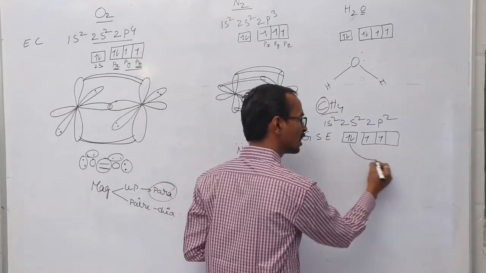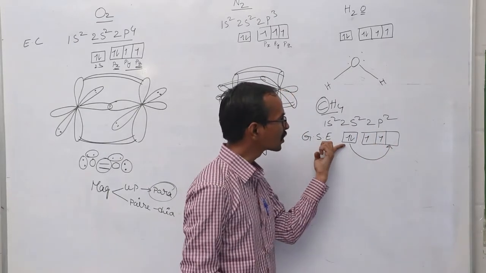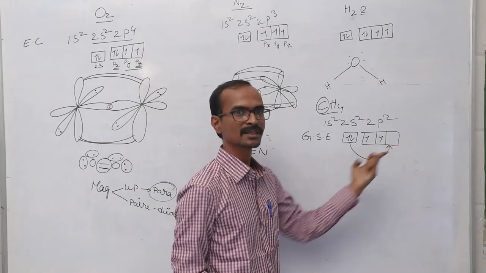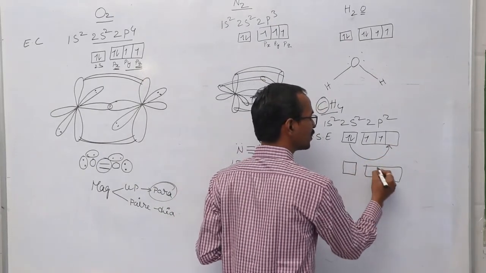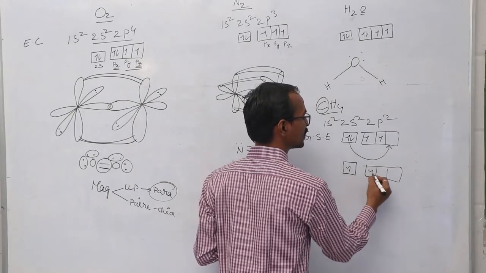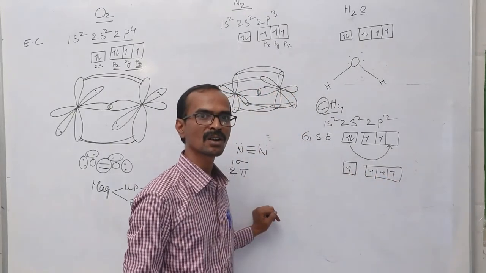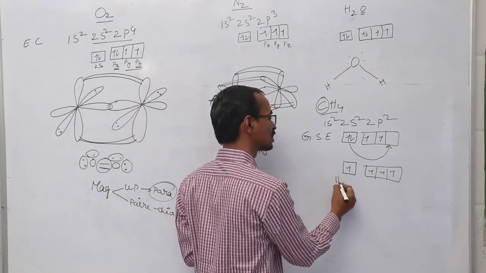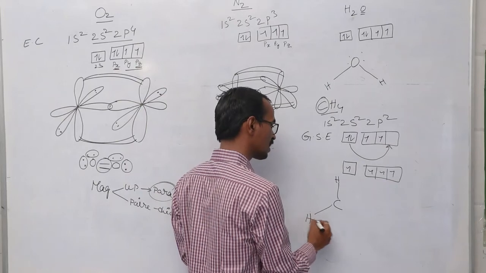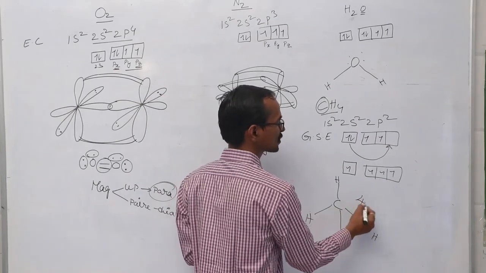We have to take the first excited state electronic configuration. Then the electron in the 2s orbital is excited to the 2p orbital. Then in first excited state we can find 4 unpaired electrons. We can find how many unpaired electrons? 4 unpaired electrons. And these 4 unpaired electrons overlap with the s orbital of hydrogen atom to form 4 sigma bonds.